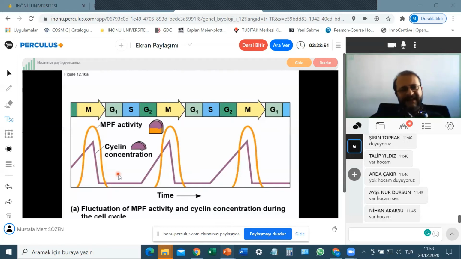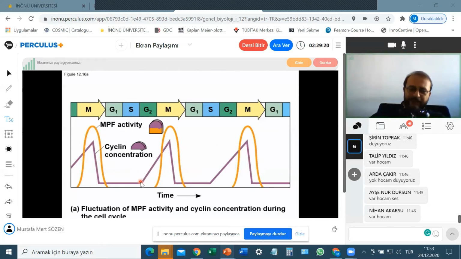Then there must be something triggering the CDK activity. That is cyclin concentration. So let's look at G1. At G1, there is no cyclin in the cell. At S phase, there is no cyclin too, but during the S phase, the cell, I said, synthesizes some proteins as well as the DNA.